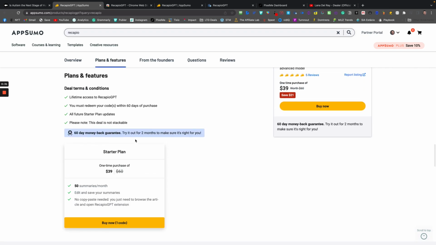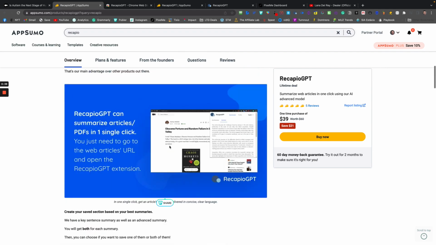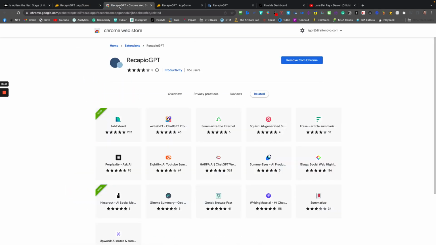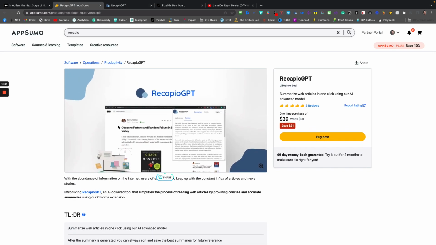So I think maybe they have updated the deal to add more summaries per month, and it's pretty cool because you just need to install a Chrome extension, as you're seeing here. Install it here, it will be right here, and it will be pretty easy for you to see any summary, to create it, and to read something on the internet. The tool costs just $39 on AppSumo, and they already have 5 positive reviews.